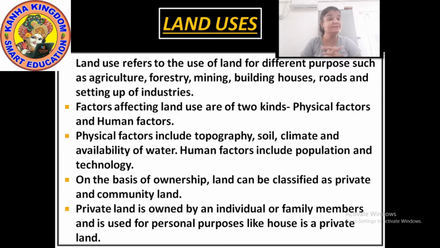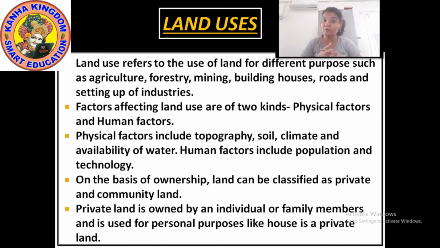Now the factors affecting the land being used are of two kinds: physical factor and human factor. The physical factors are topography, soil, climate, availability of water, everything affecting the land. And the human factors are population and the technology used by humans.